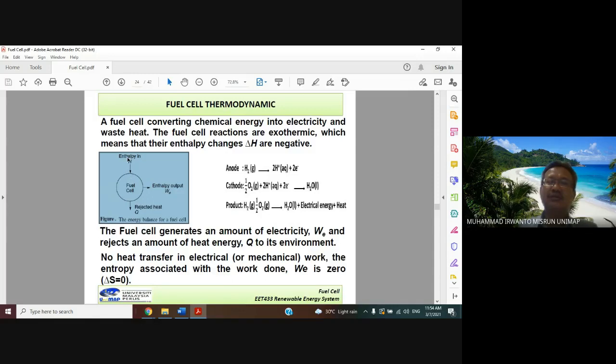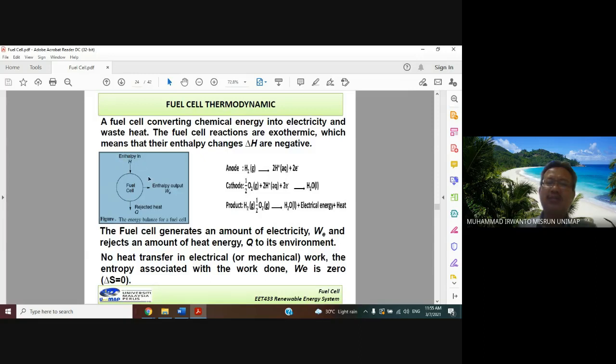The output is WE, electrical power, and also rejected heat, together with the water. Here there is entropy in the rejected heat, but in the electrical power there is none. The condition is that the entropy in the rejected heat is higher than or equal to the entropy in this enthalpy process.